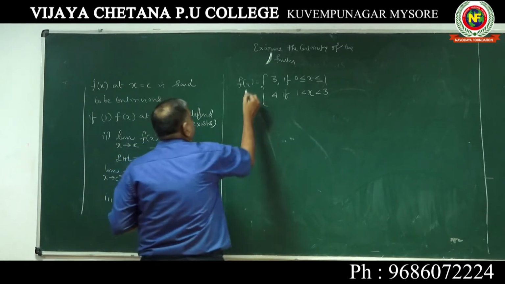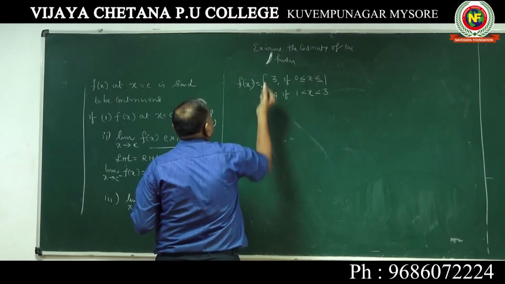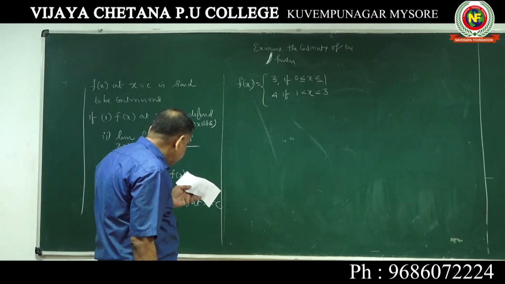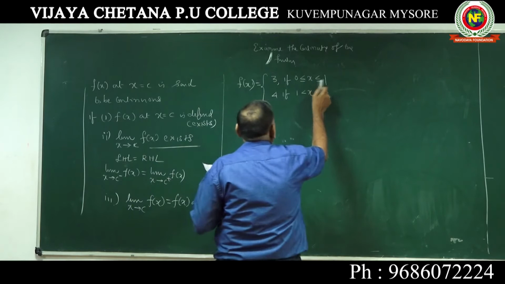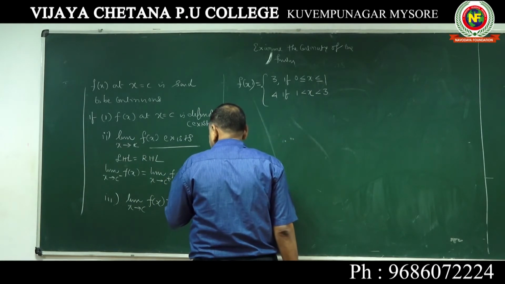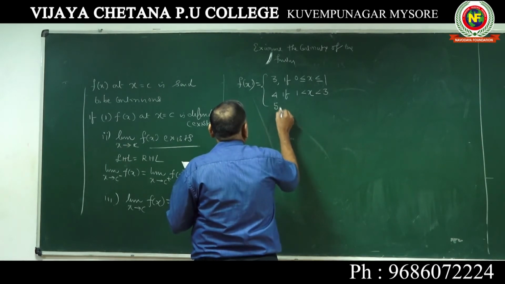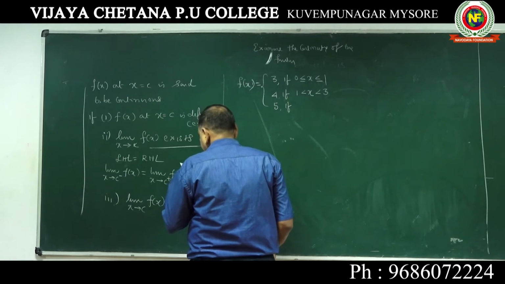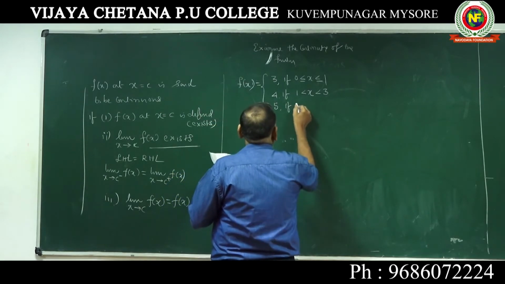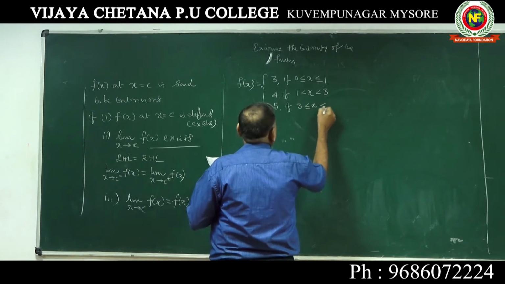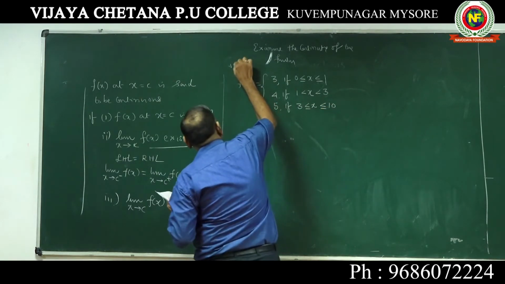f of x is equal to 3 if 0 less than or equal to x less than or equal to 1, 4 if 1 less than x less than 3, then 5 if 3 less than or equal to x less than or equal to 10. Very important problem for examination.